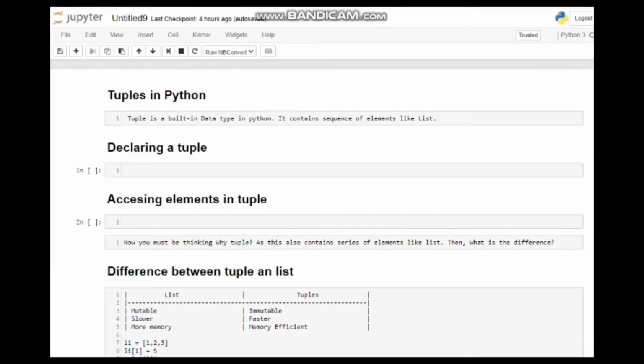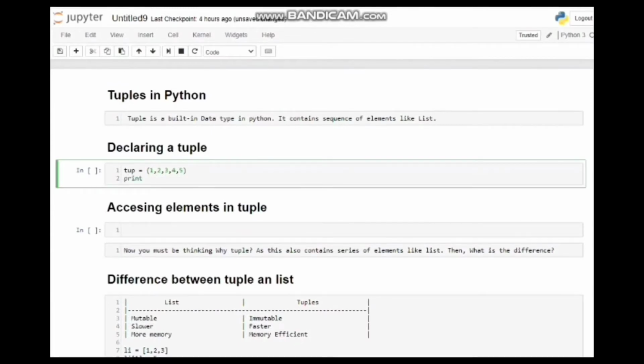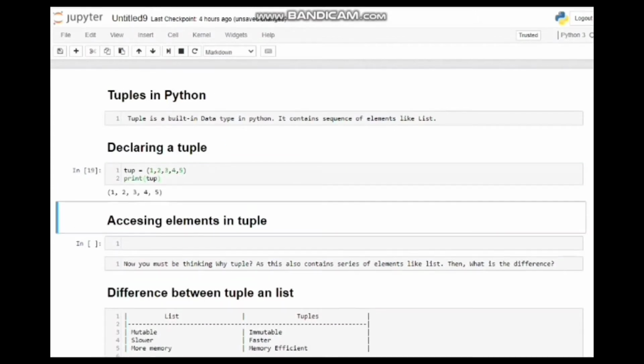First of all, we'll see how to declare a tuple. I am giving the tuple name as tup, and for declaring the tuple, we are going to use parentheses. Inside that, I'm going to give some random values. After that, I'm going to print the tuple. As you can see over here, the values which I have given are now assigned to a tuple. Also, you might have noticed that for assigning a list of values, I am using parentheses over here, whereas in list we used square brackets.